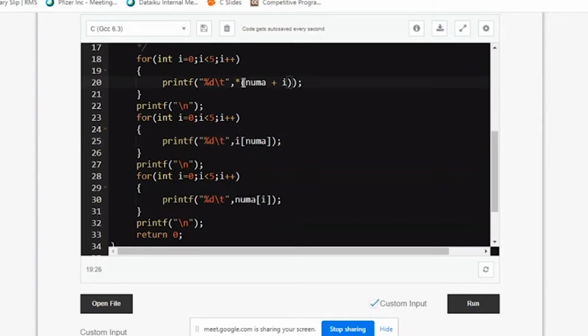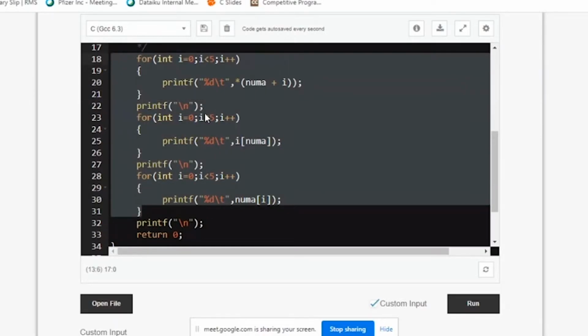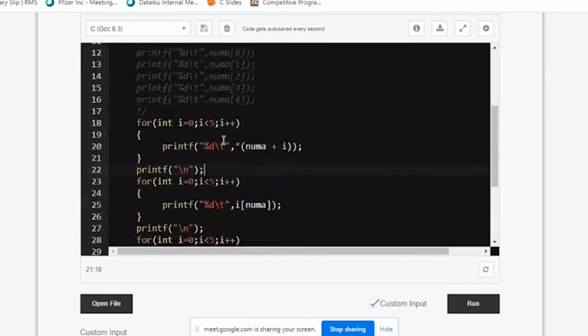This is valid because inside one is actually the address. If you want to get the value of it, you need to dereference it. That's why I'm using a special operator called star. Star is called the dereferencing operator, or it can also be referred to as the pointer declaration operator. So this is how you access the data members of an array. Very simple I have kept it with respect to arrays.